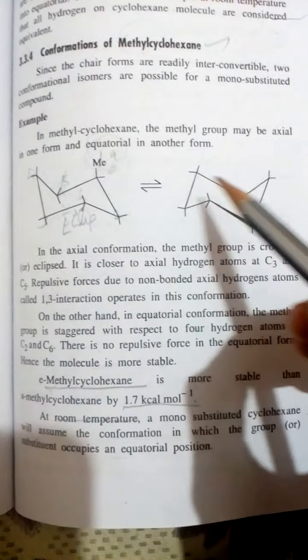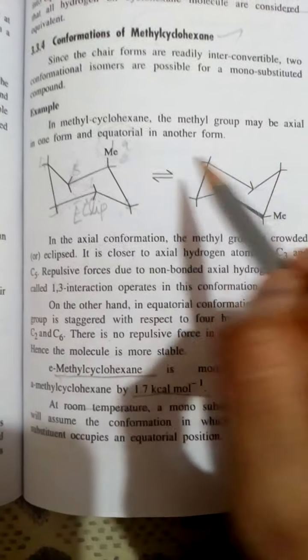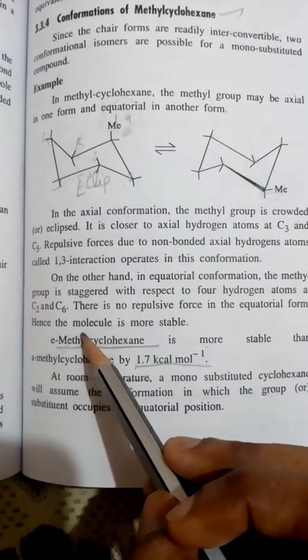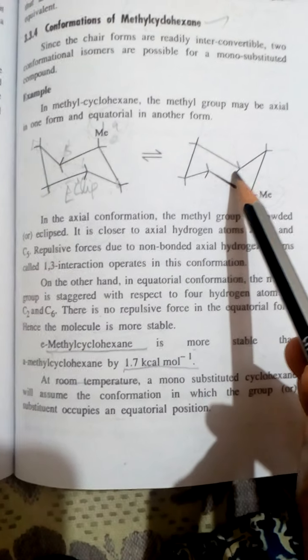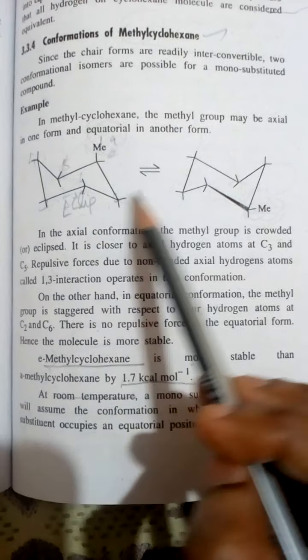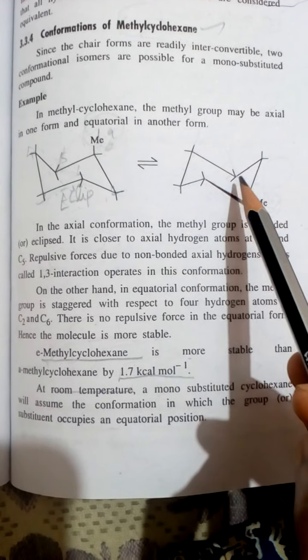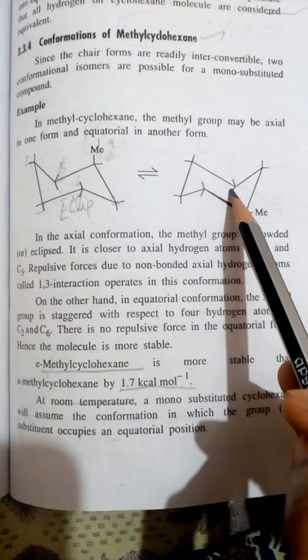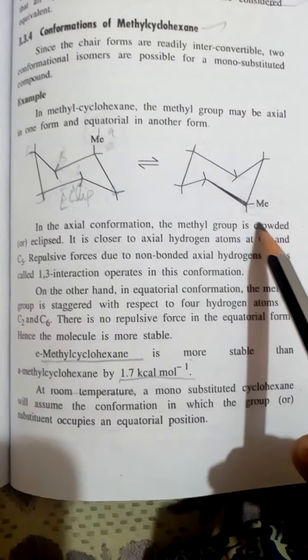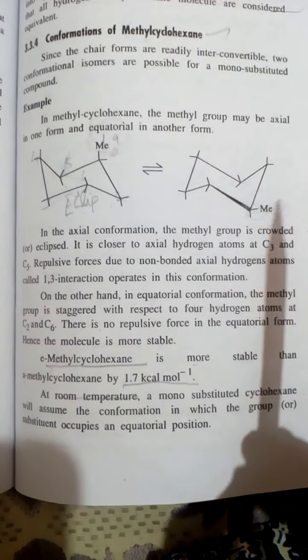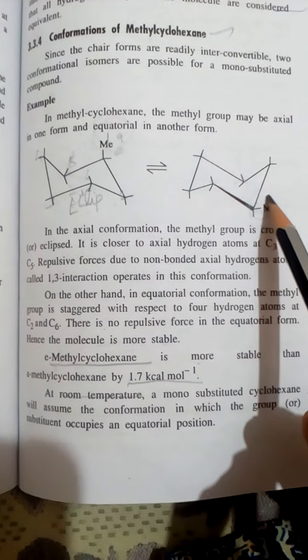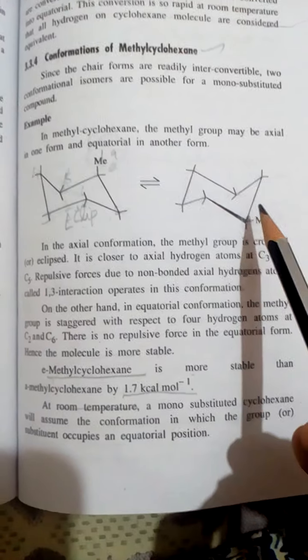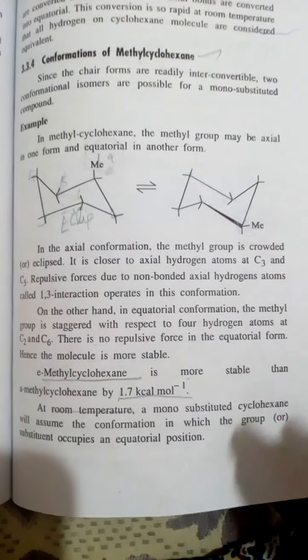Compared to cis, trans becomes more stable. Okay, it is a general rule. Coming to the equatorial methyl cyclohexane, equatorial methyl cyclohexane is more stable compared to axial because the energy difference is 1.7 kilocalories per mole. Okay, it only occurs at room temperature. It is a monosubstituted cyclohexane because only one methyl group is present in this reaction, and the equatorial position is always more stable compared to axial.